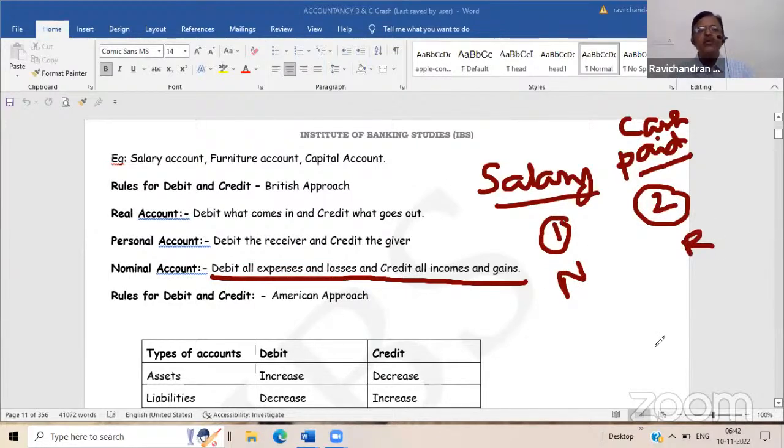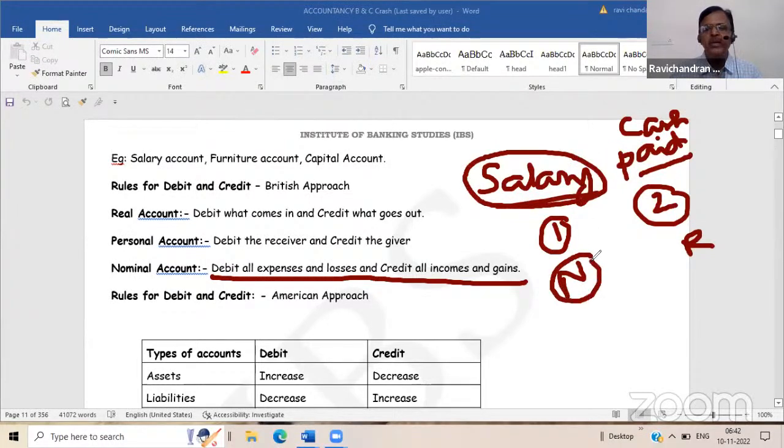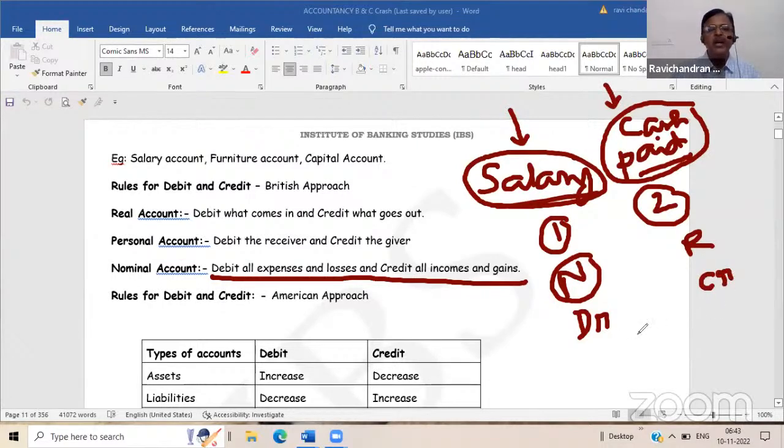Now we have to apply the rule for journalizing. If you want to record salary, you have to apply the rule for nominal account: debit all expenses and losses. Since salary is an expense, it has to be debited. And the cash account comes under the real aspect. In real account, debit what comes in, credit what goes out. In salary, you are giving cash outside, so cash is going out. So credit aspect for cash. Likewise, we will decide to debit or credit a particular entry.